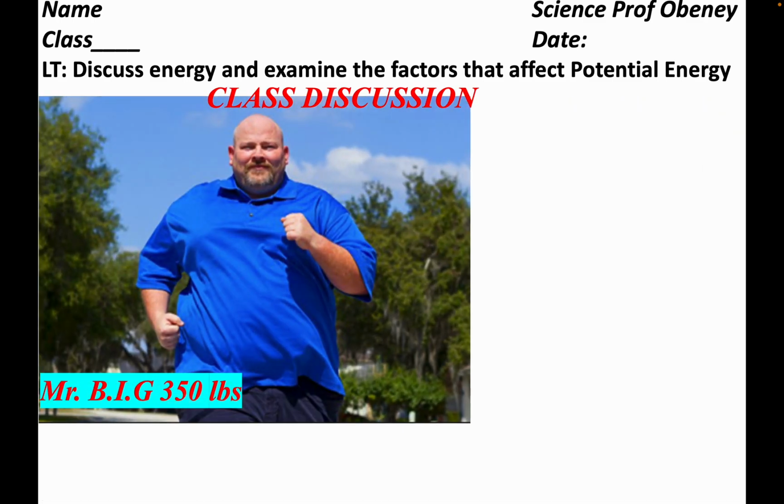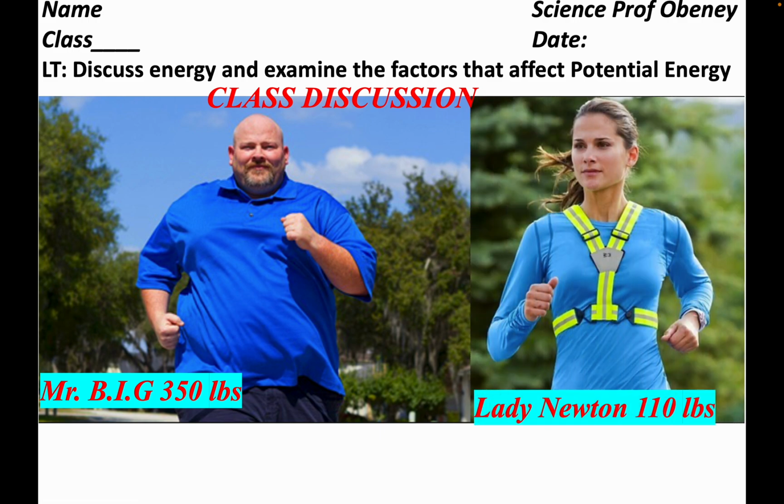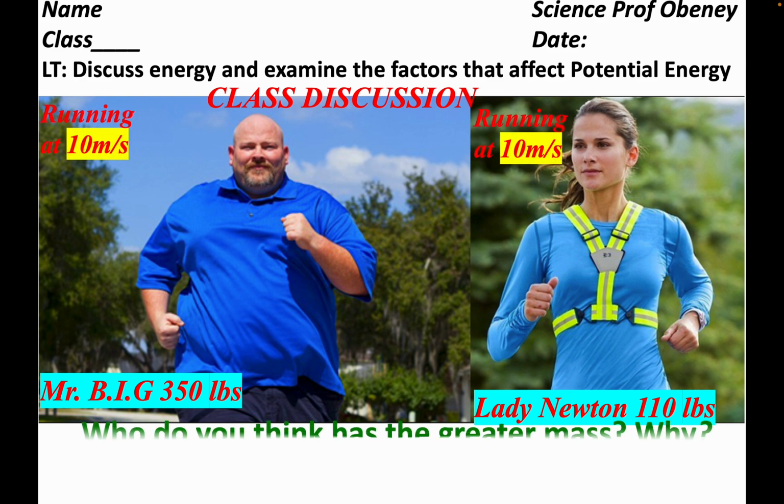Now let's look at some other real life examples. This is Mr. Big weighing 350 pounds. Then we have also Lady Newton who comes in at 110 pounds. And they are all running at the same speed, 10 meters per second. The only difference is that Mr. Big has more weight. Lady Newton has less weight. And we know that potential energy is affected by mass. There is a relationship between mass and weight. They are not exactly the same.